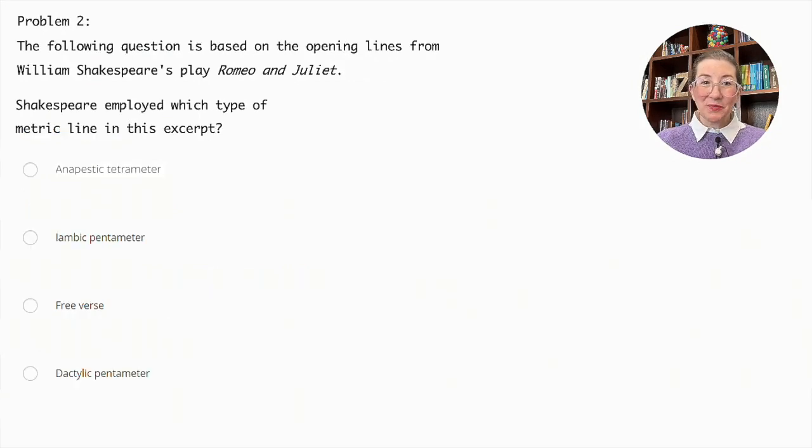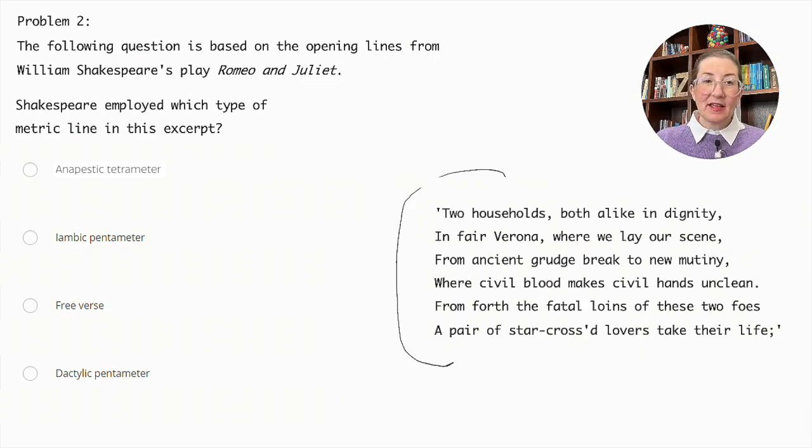Problem number 2. The following question is based on the opening lines from William Shakespeare's play, Romeo and Juliet. Shakespeare employed which type of metric line in this excerpt? Anapestic tetrameter, iambic pentameter, free verse, or dactylic pentameter?